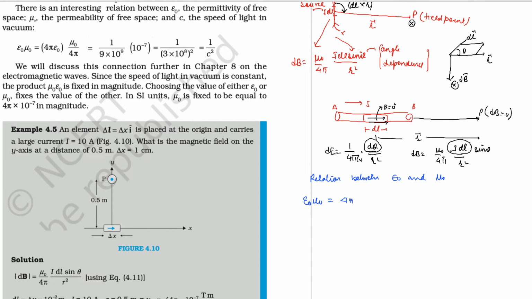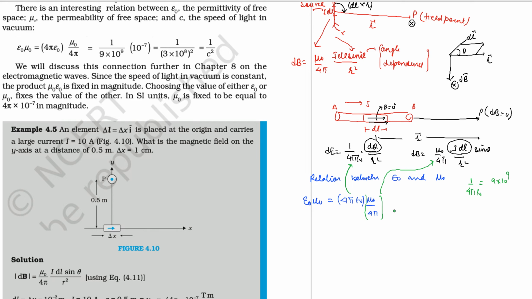So 4 pi epsilon 0 times mu 0 divided by 4 pi, right? This part represents the constant attached in the electric field, and this part represents the constant attached in the magnetic field. You know that you have solved so many numerical problems where 1 by 4 pi epsilon 0 is equal to 9 cross 10 to the power 9, with its units.